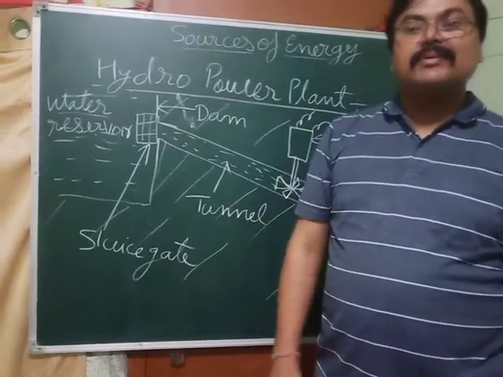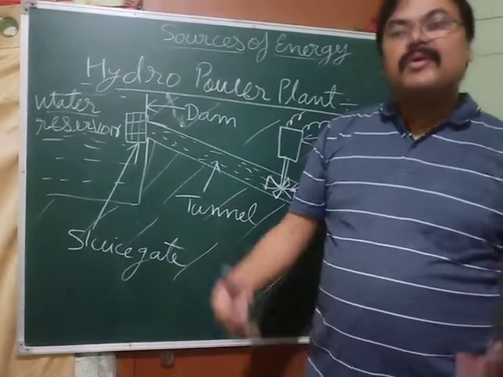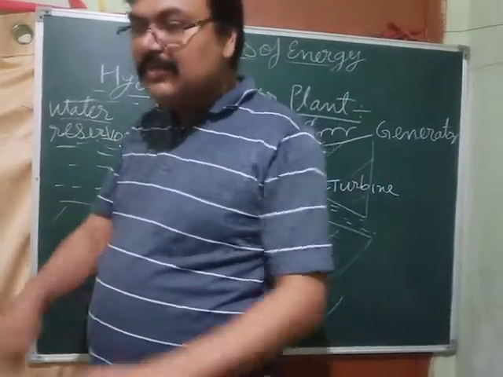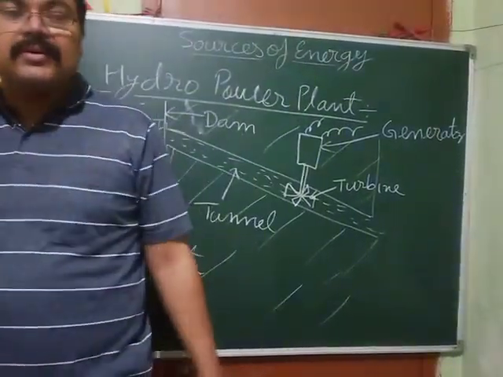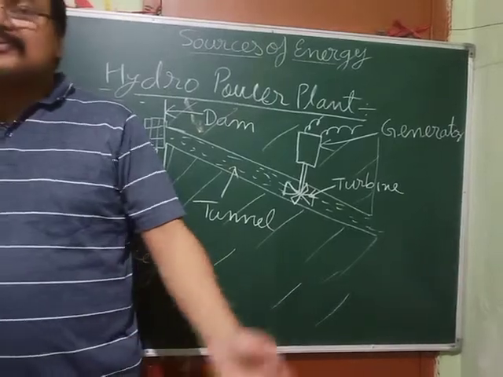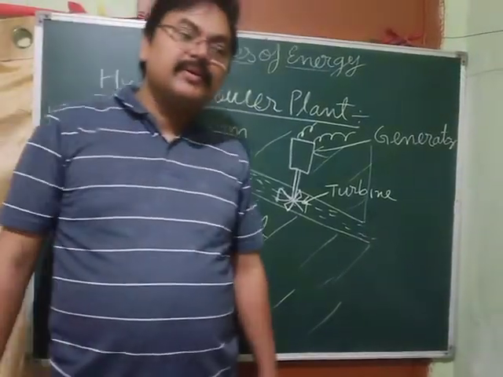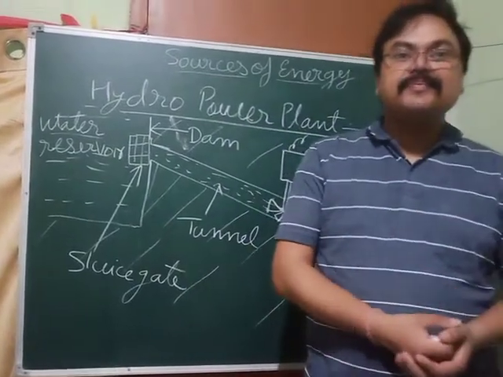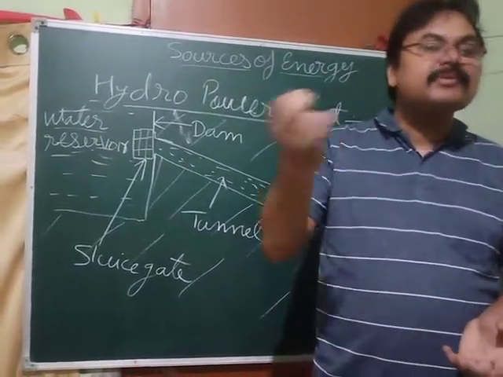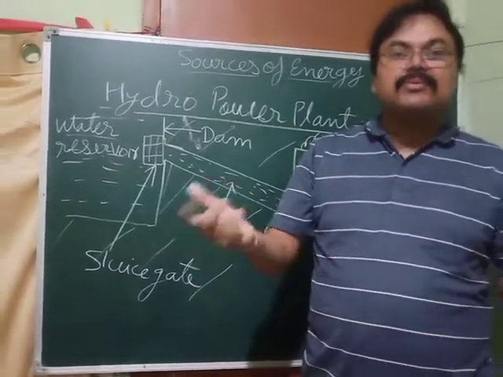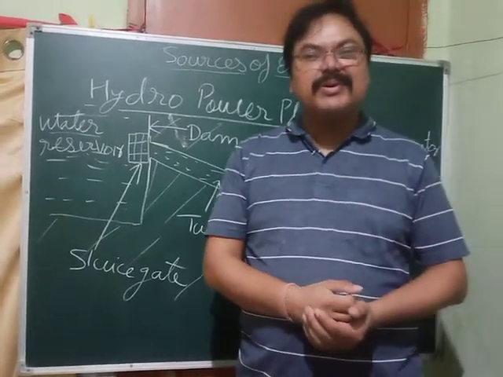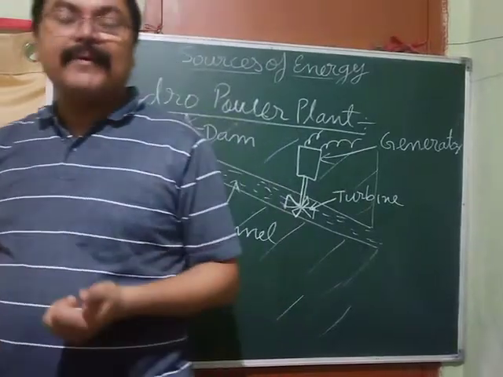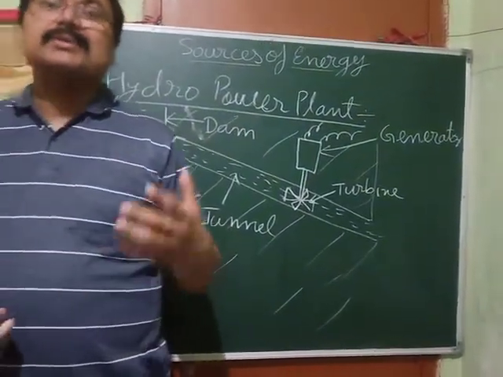Fifth, when we are going to construct the dam, the area around the river is evacuated, so people are displaced from there. They lose their land for a few pennies. So that is also one of the disadvantages. So these are the disadvantages of this hydropower plant. Okay, now let's go to the next topic.